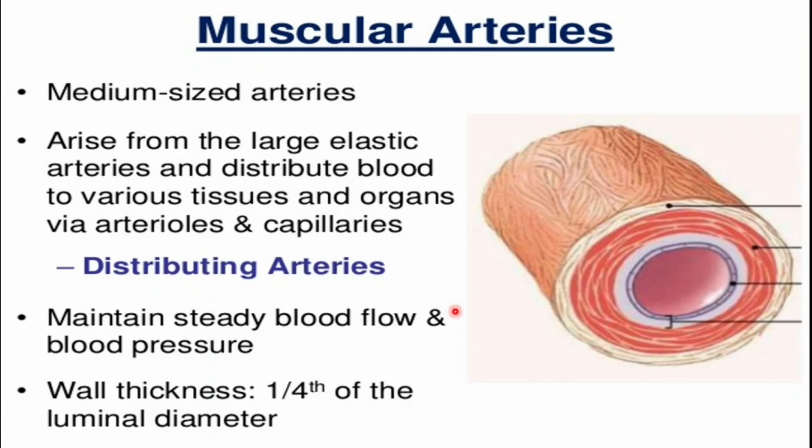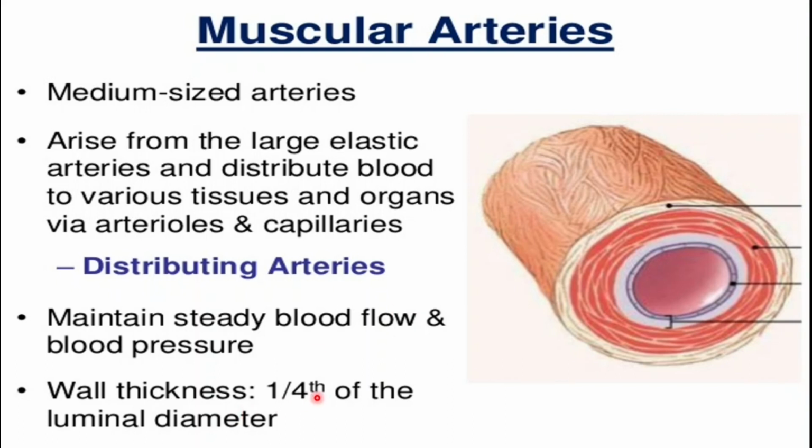So now let's talk about the muscular arteries. Muscular arteries are the medium-sized arteries, and the blood from the elastic arteries then comes into the muscular arteries, and these muscular arteries then distribute the blood to the tissues via the arterioles and the capillaries. This is the reason that the muscular arteries are known as the distributing arteries, because they distribute the blood to the tissues. And the muscular arteries maintain the steady blood flow and the blood pressure, because they are muscular in nature.